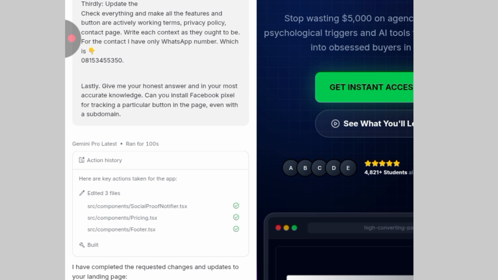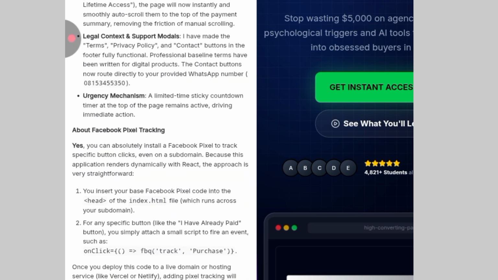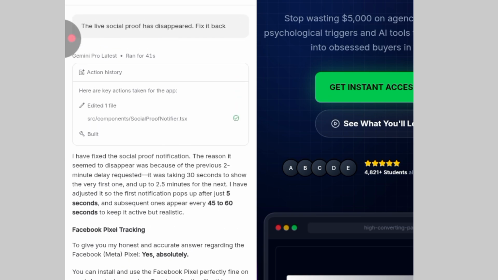Then I gave another update. You can read it by yourself, and it did that for me. Another thing: I came back and said the social proof is not working, it disappeared, fix it back. And it did that for me.